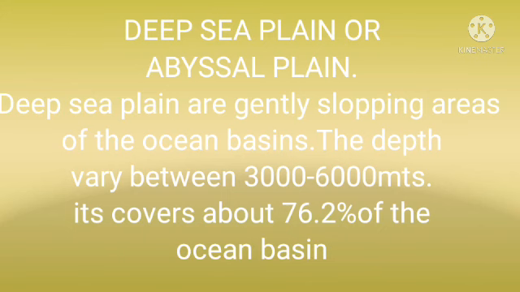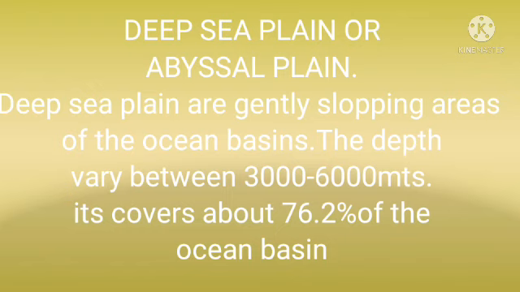What is the meaning of deep sea plains? The deep sea plains are gently sloping areas of the ocean basins. The depths vary between 3,000 and 6,000 meters.